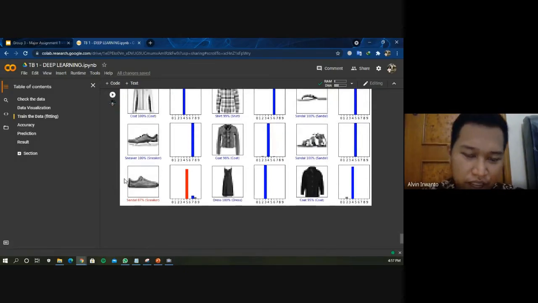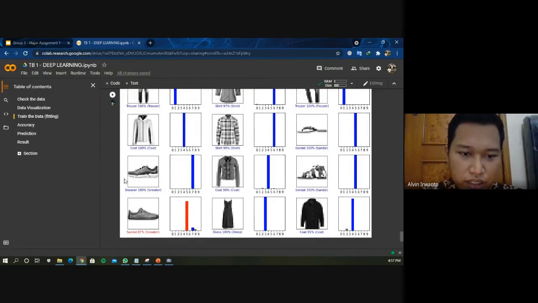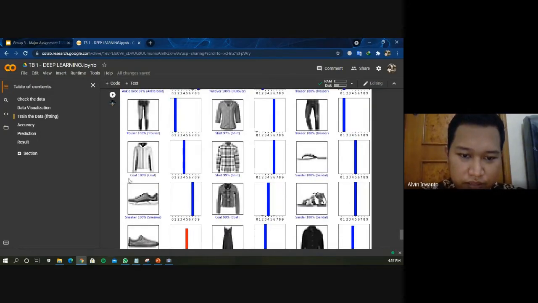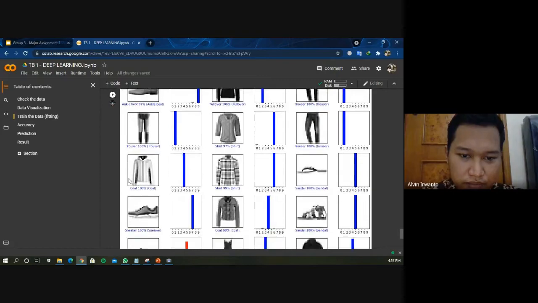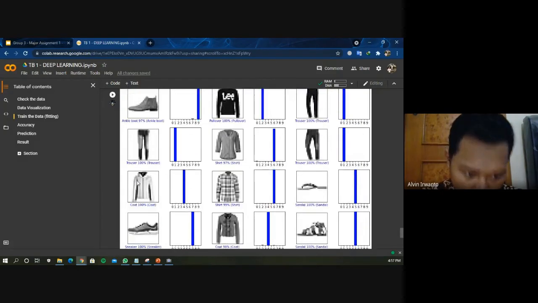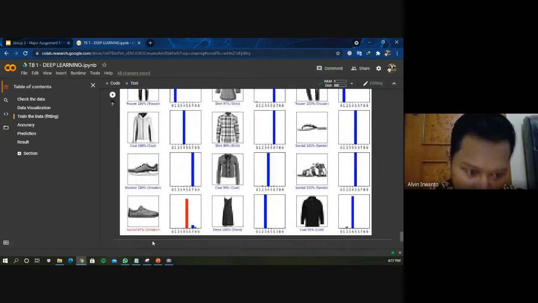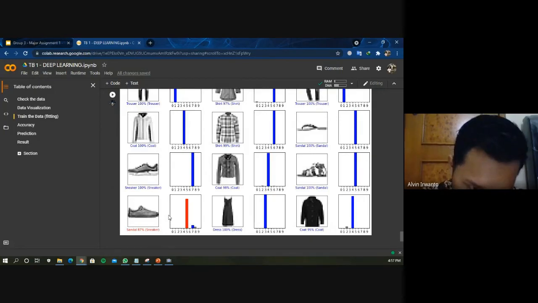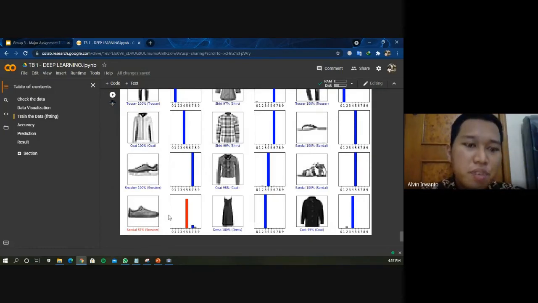So if you look at this image, we can see that there are many predictions that are true, but there is also one that is wrong, which is actually a sneaker image, but predicted as a sandal with 87% probability.